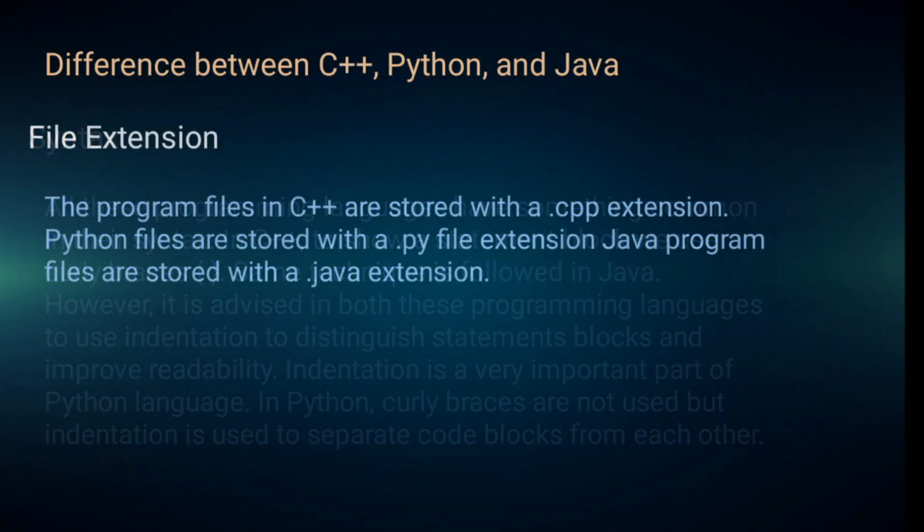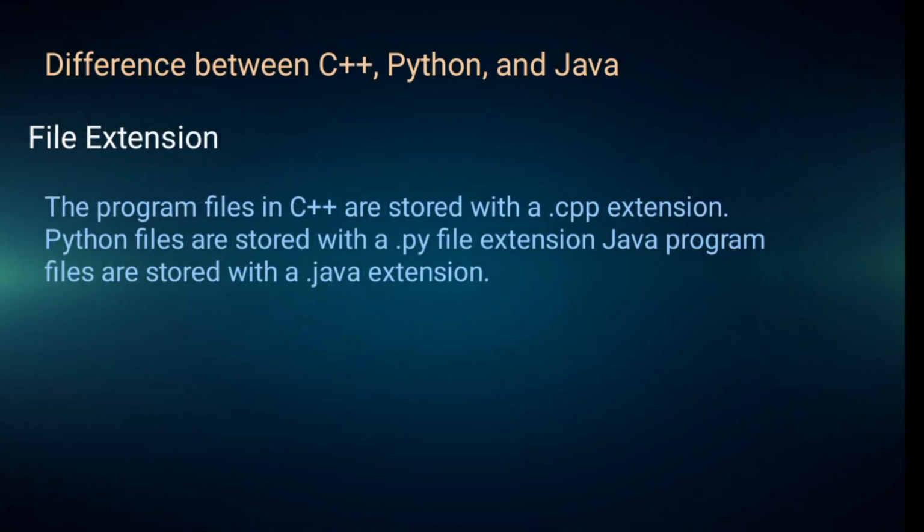File extension. The program files in C++ are stored with a .cpp extension, and Python files are stored with a .py file extension. Java program files are stored with a .java extension.